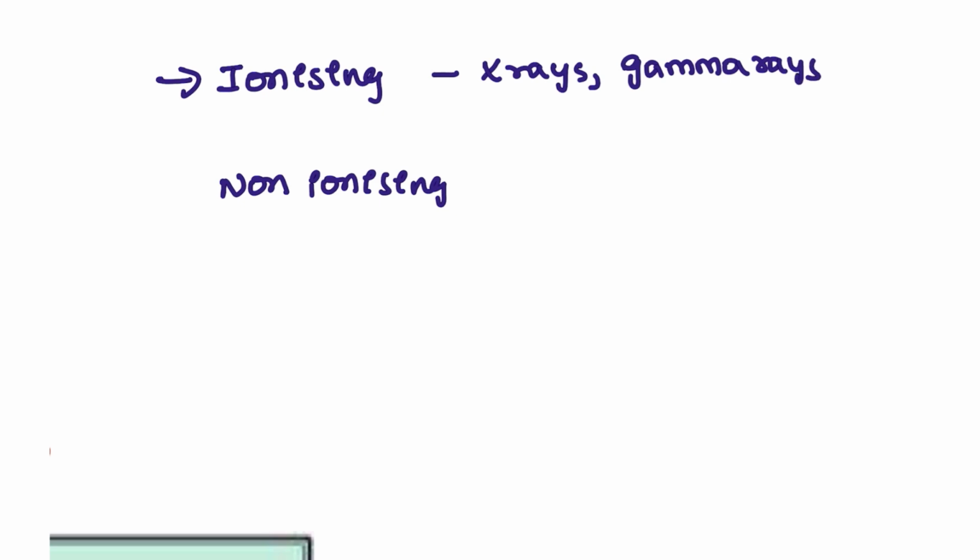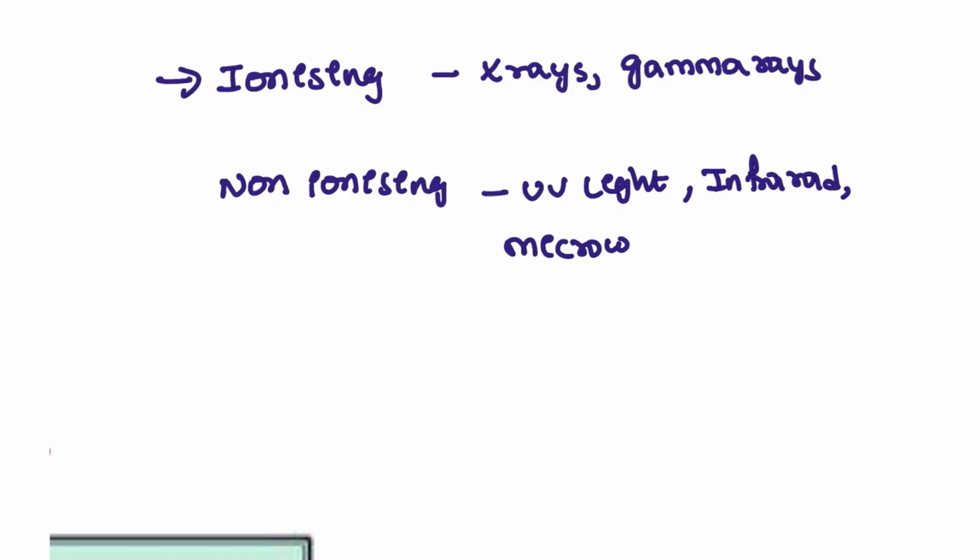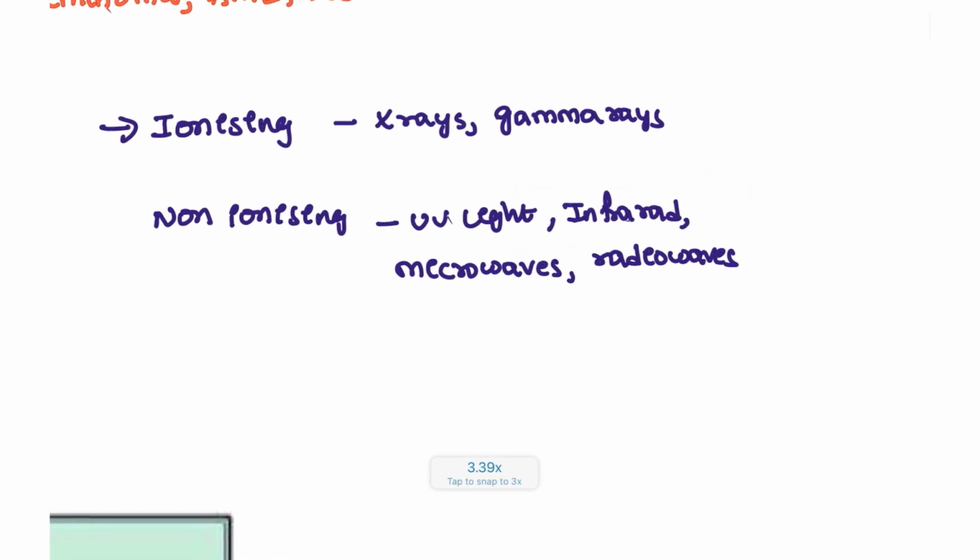Next, non-ionizing radiation. There is UV light exposure from the sunlight, and also we have infrared rays, which will be used for disinfection or sterilization. And in our households we use microwaves, and also different types of radio waves around us. So these are the two types, ionizing radiation and non-ionizing radiation.